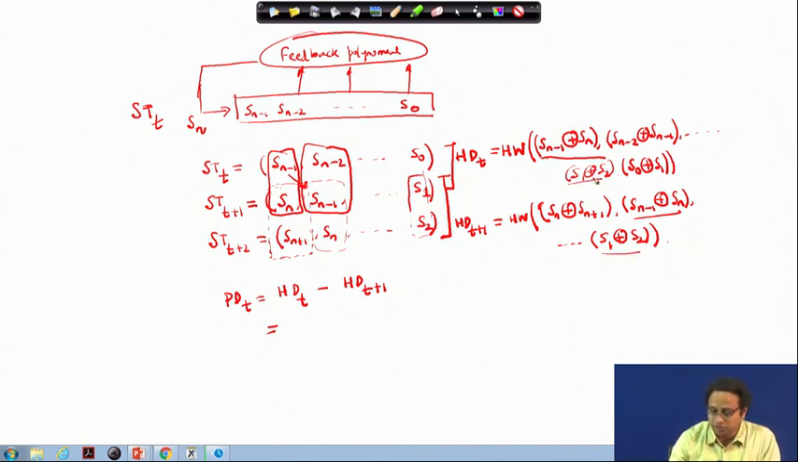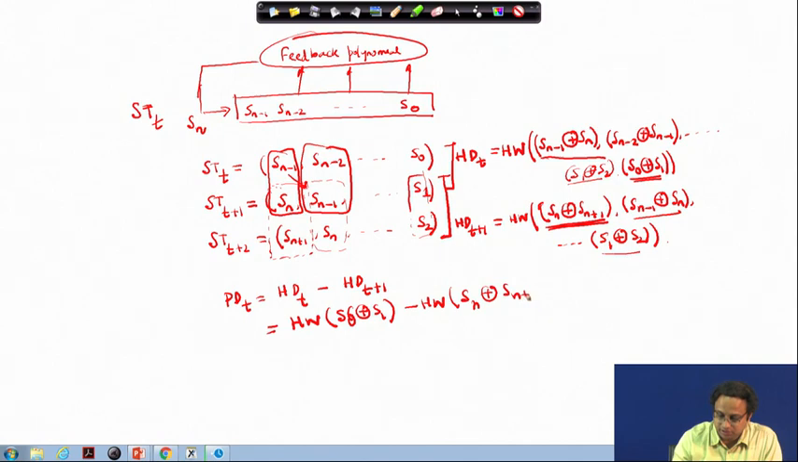Therefore, the new terms here are one of them this and the other one this. So this difference would be nothing but the Hamming weight of S0 XORed with S1, minus the Hamming weight of Sn XORed with Sn plus 1. Note that because these are the only two things which are different, the final result will depend on the difference between these two.